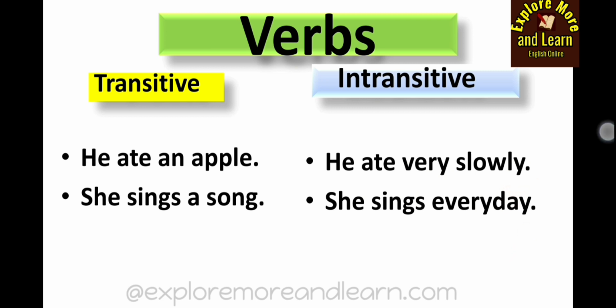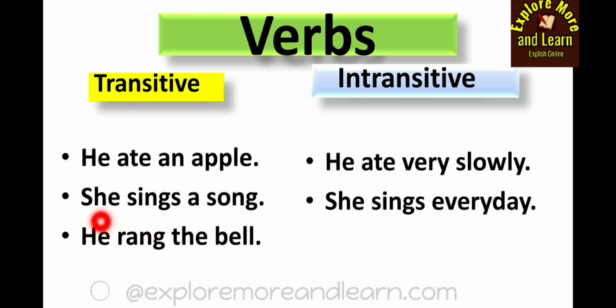Okay, let's take another example. He rang the bell. Here, the action which is done by the subject is transferred from the subject to an object. Something is being done to an object. So rang is a transitive verb. And you can change it into passive voice also, like the bell was rung by him.